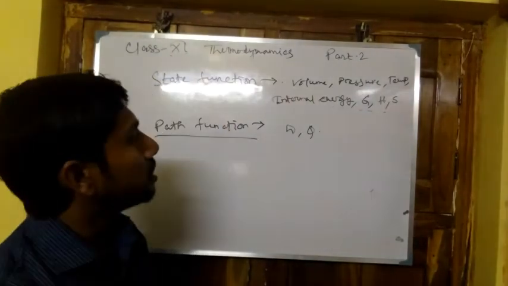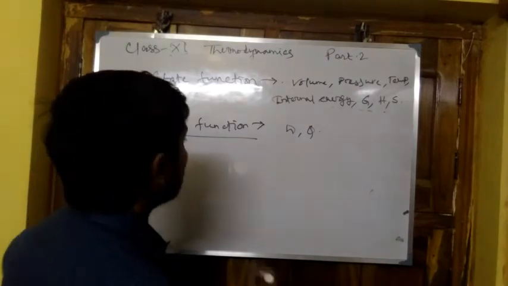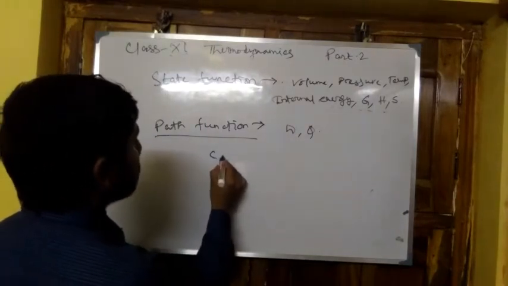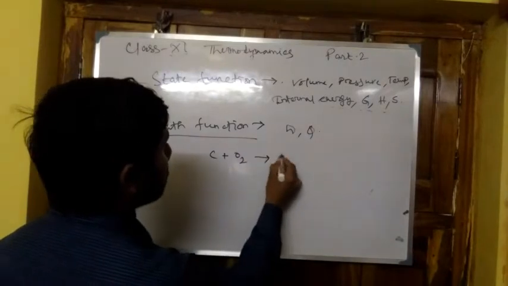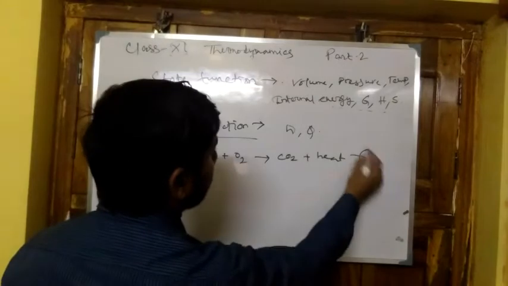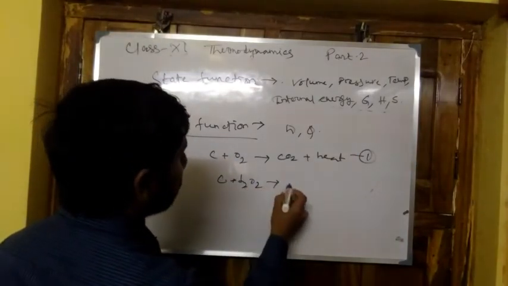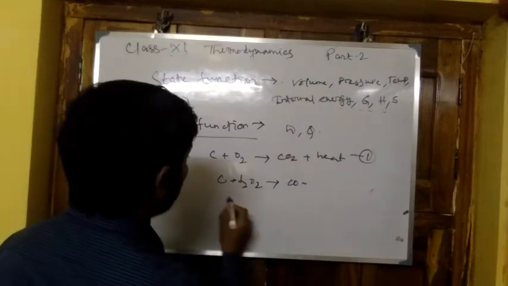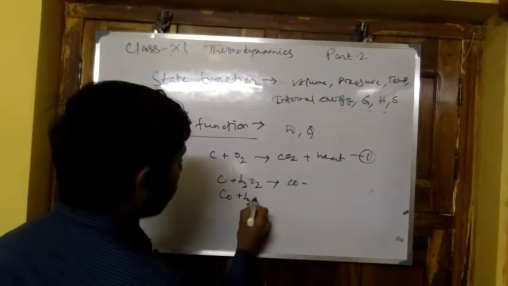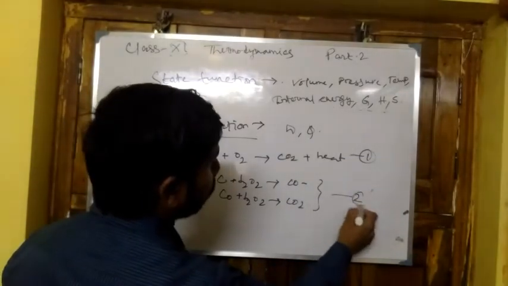Now, how is internal energy a state function? Take the example C plus O2 giving CO2 plus heat. This is reaction 1. And C plus half O2 giving CO, and CO plus half O2 giving CO2. This is 2.